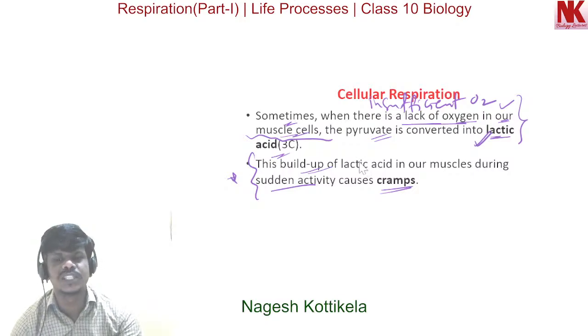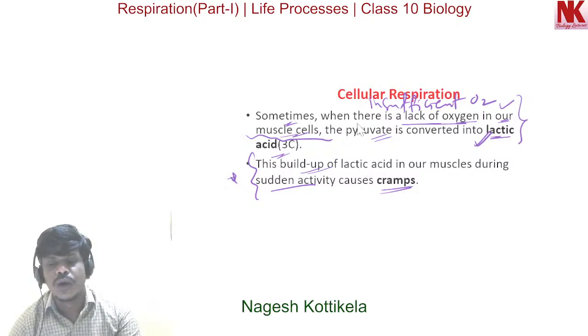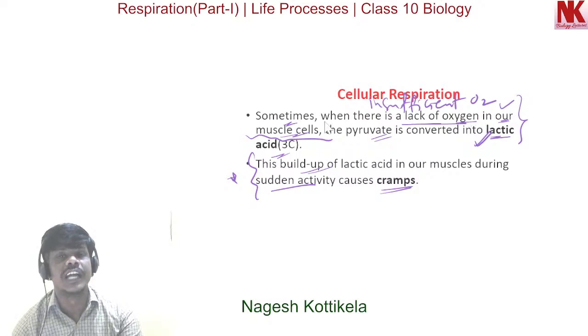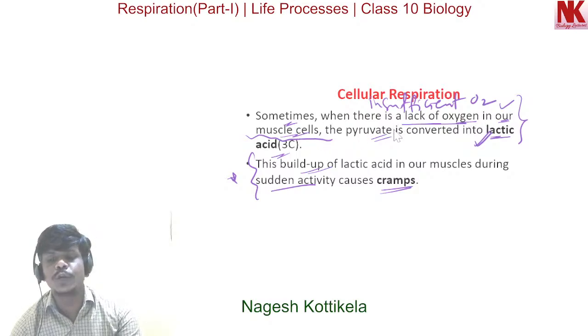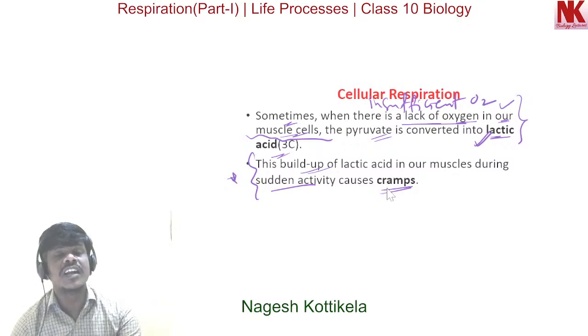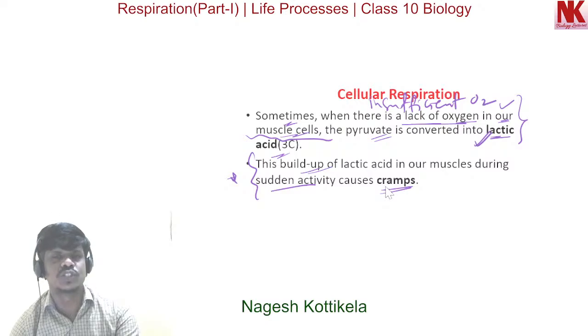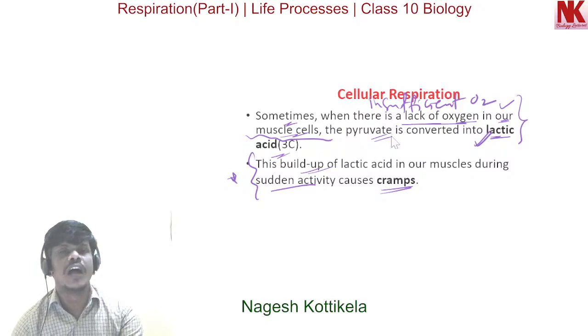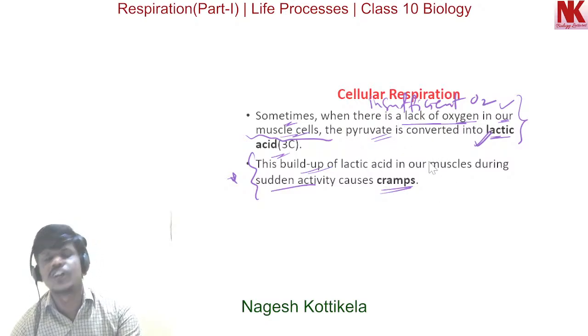I repeat this once again. Sometimes when there is a lack of oxygen in our muscle cells, the pyruvate is converted into lactic acid, and the buildup of lactic acid in our muscles during sudden activity results in muscle cramps. So this is about one more anaerobic respiration.